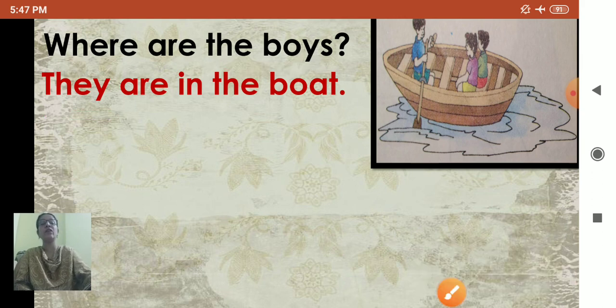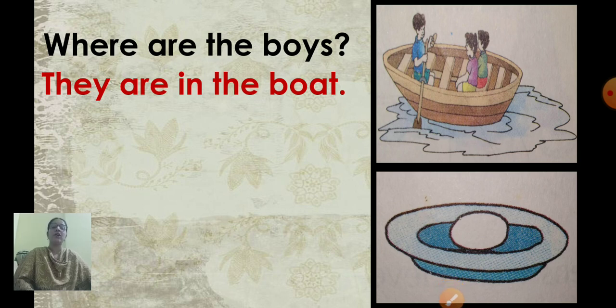So, we are telling the position of the boys. Now, where are the boys? They are in the boat. Now, see the second picture. What can you see? You can see a plate and an egg.